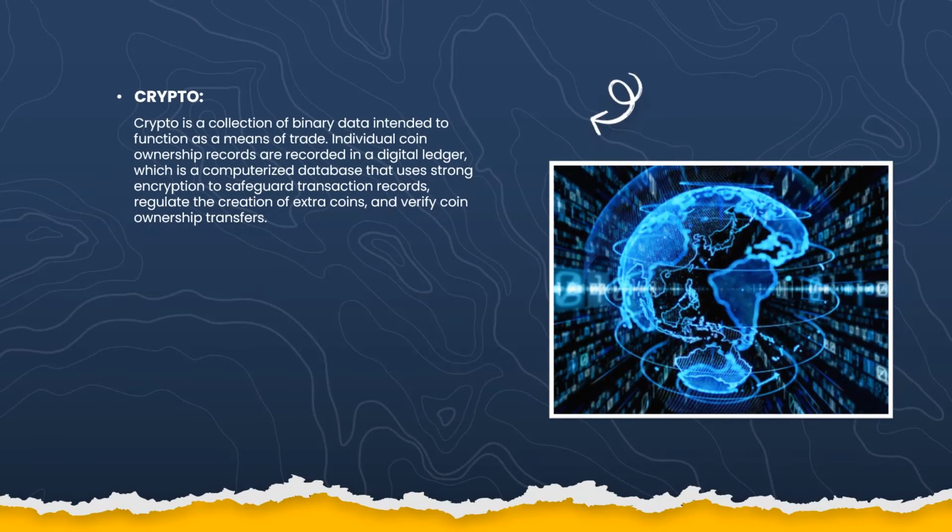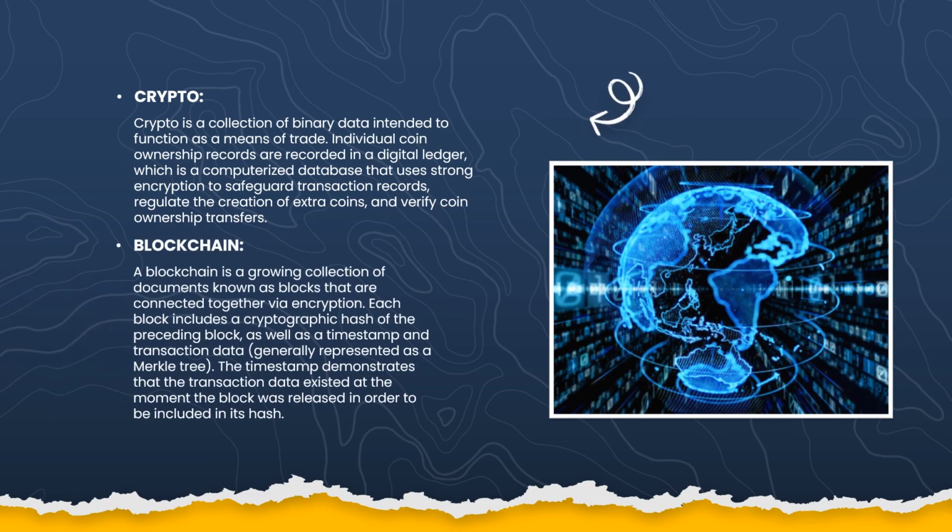Crypto. Crypto is a collection of binary data intended to function as a means of trade. Individual coin ownership records are recorded in a digital ledger, which is a computerized database that uses strong encryption to safeguard transaction records, regulate the creation of extra coins, and verify coin ownership transfers.